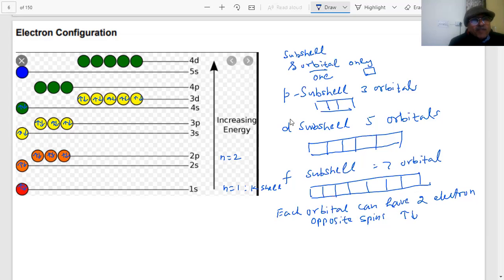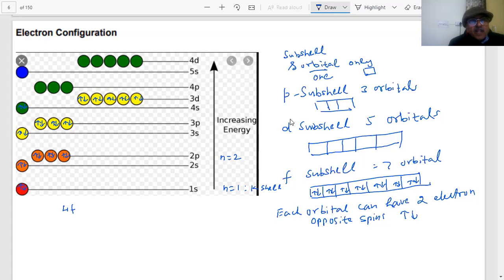When you get further to 4f, students, how many orbitals have I drawn for 4f? 7. So in 4f, how many can you put? 1, 2, 3, 4, 5, 6, 7, 8, 9, 10, 11, 12, 13, 14.